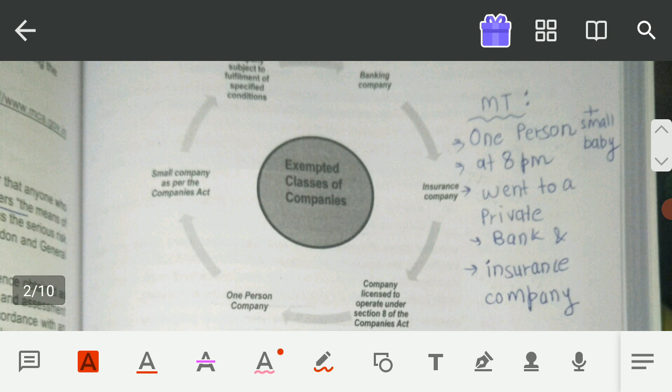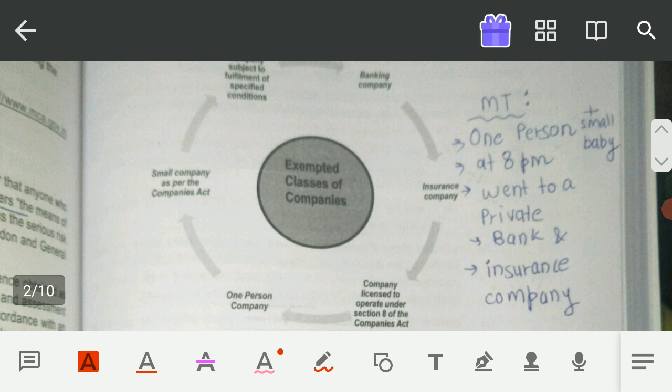So there was one lady, you can say one person, who had a small baby, and at 8 p.m. she went to a private bank and an insurance company. Okay, so one person along with her small baby, at 8 p.m. she went to private bank and insurance company. So with this memory technique, you will be able to learn all the points of exempted classes of companies.